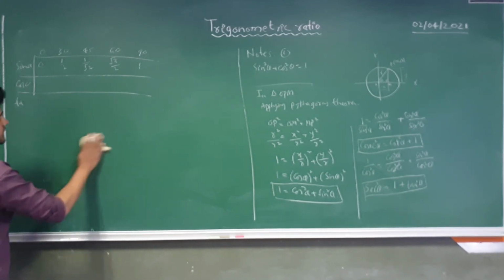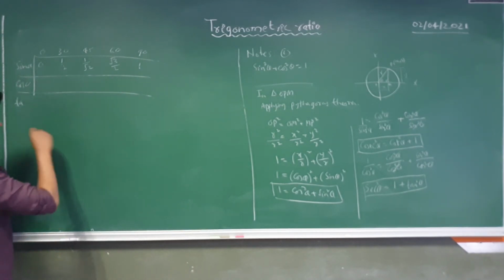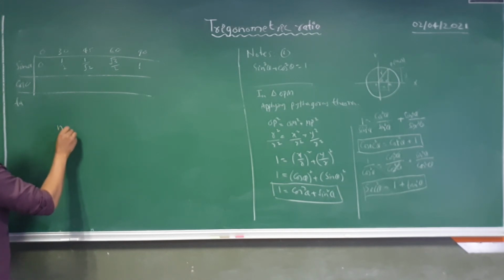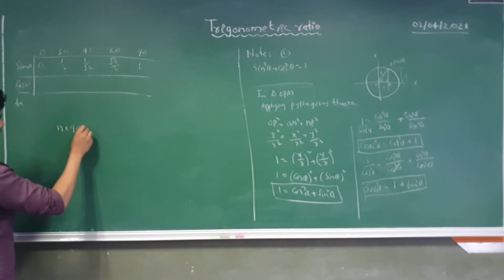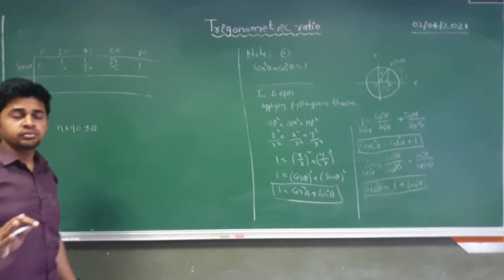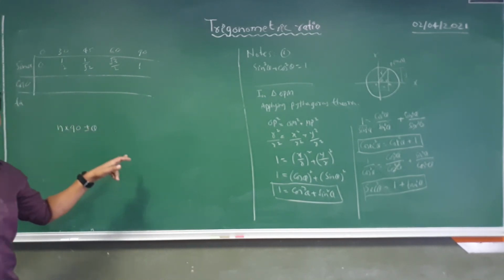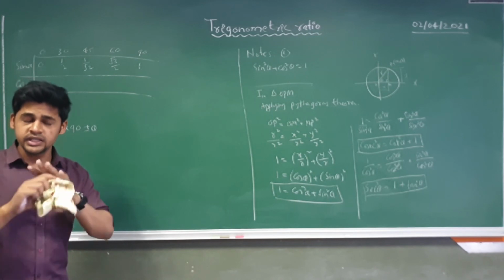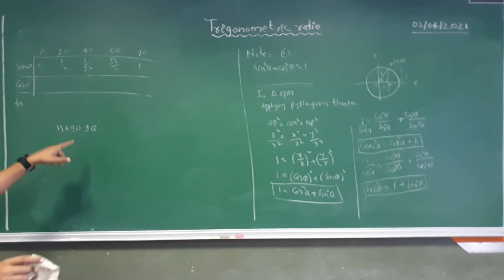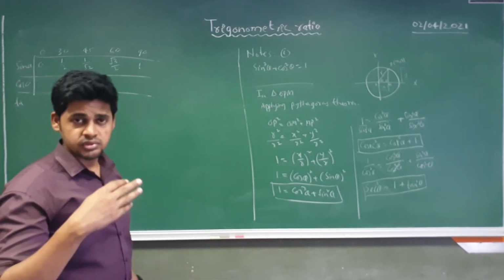Okay, so here we have a good observation. You need to remember this thing: n into 90 plus minus theta. Whatever theta value we have, we need to make the theta value in this form. If we are able to make the bigger theta value in this form, then we can solve any sine theta value.